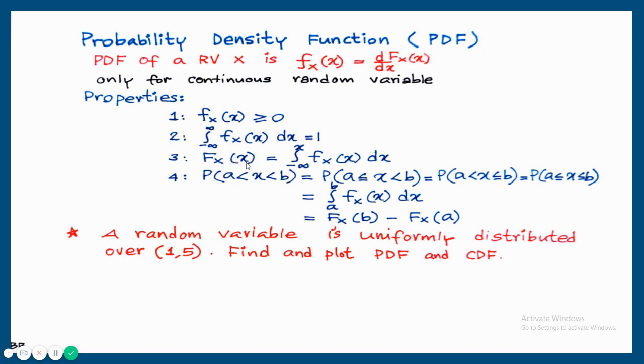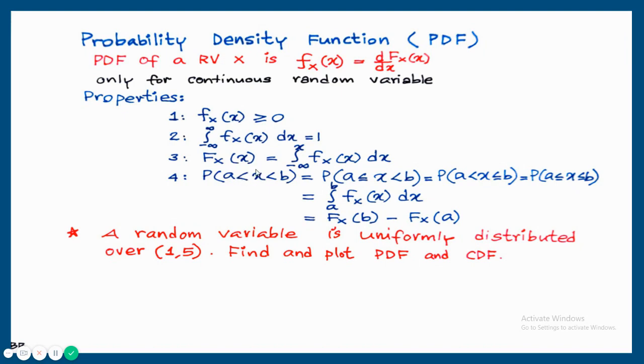The cumulative distribution function Fx of x is the accumulation of probabilities of the random variables from minus infinity to x. Here the integral sign is used because it is a continuous random variable. Integral from minus infinity to x of the probability density function dx. The cumulative distribution function is the accumulation of PDF. Previously we used the sigma sign for a discrete random variable, and now for a continuous random variable, the integral sign. So from this, again the definition we are able to write, CDF is the integration of PDF. So PDF is the derivative of the cumulative distribution function.